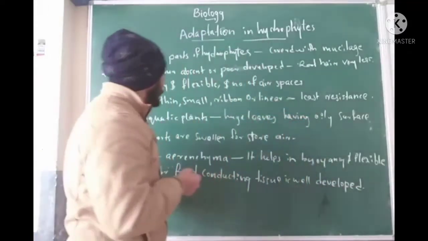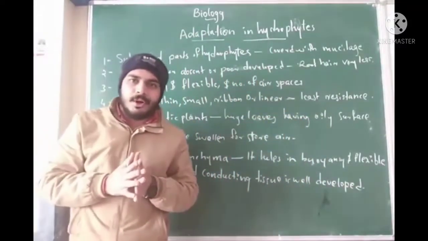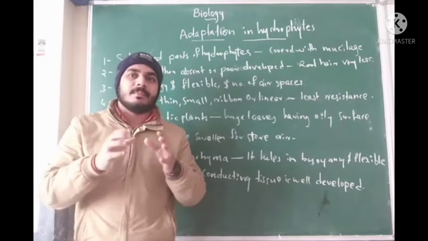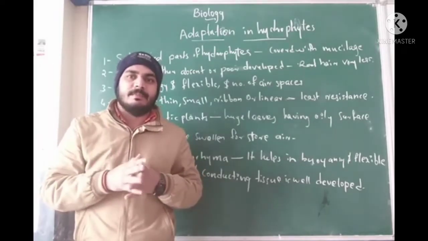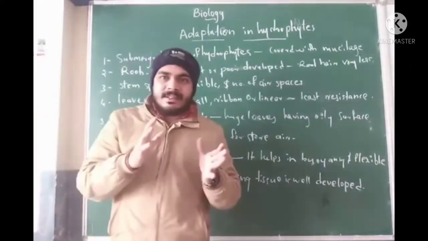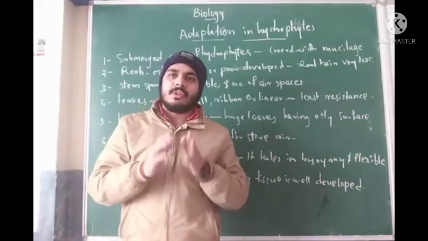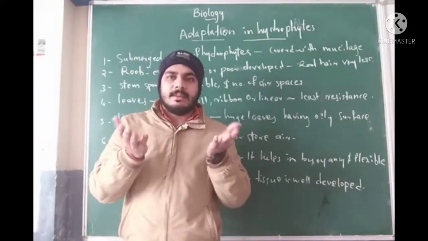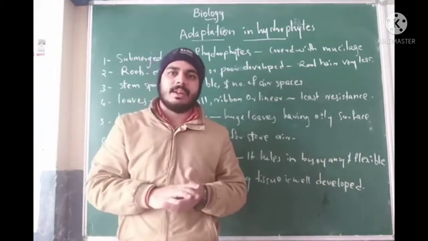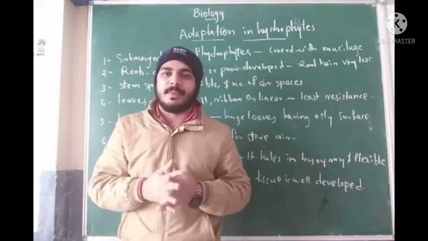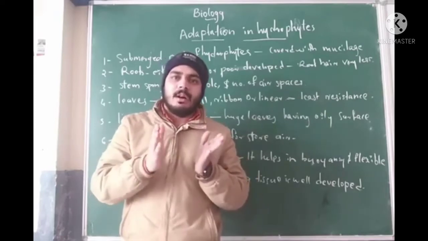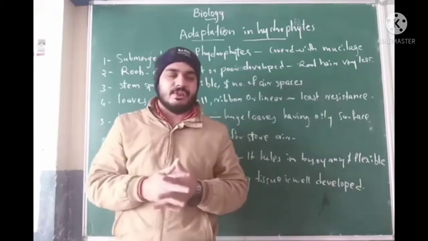Next one, the stem of hydrophytes. What is the nature of the stem of hydrophytes? It is spongy and flexible. What is the reason for it being flexible and spongy? First, it helps to float. Second, there is only one reason for the spongy and flexible nature: they have a number of air spaces or air cavities. That's why the stem is spongy, floating and flexible in nature.